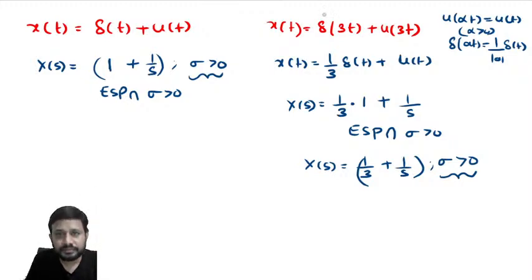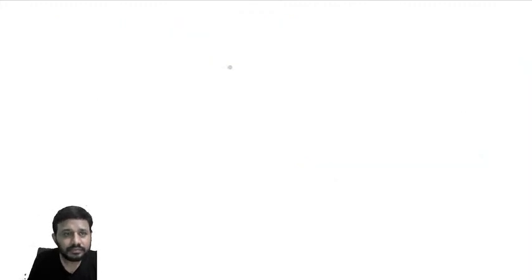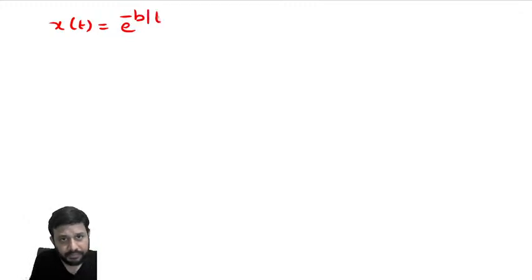Next question. x of t is equal to e power minus b mod t.